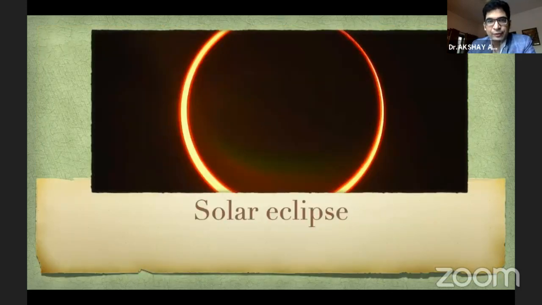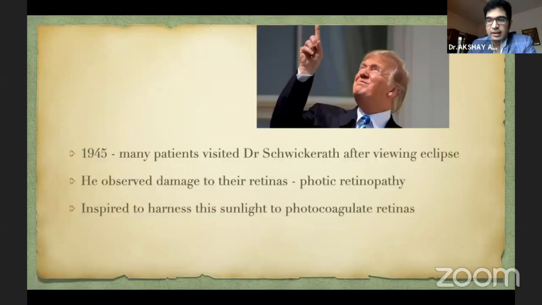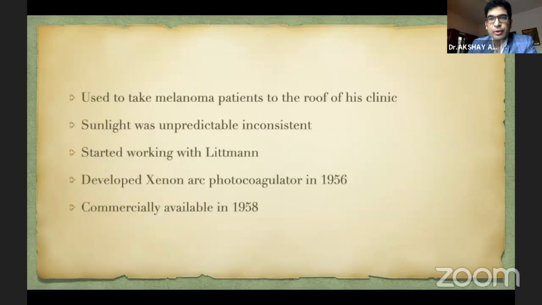So where did he get his idea from? He was inspired by a solar eclipse. In around 1945, a lot of patients started visiting Dr. Schwickerath after viewing a solar eclipse. When he examined their fundus, he noticed that they all had some macular lesions and some lesions on the retina, which we now know as photic retinopathy. So he realized that sunlight can be harnessed using lenses to photocoagulate retinas in case of certain diseases. He started taking patients of melanoma to the roof of his clinic and tried to harness the sun and photocoagulate the retinas.